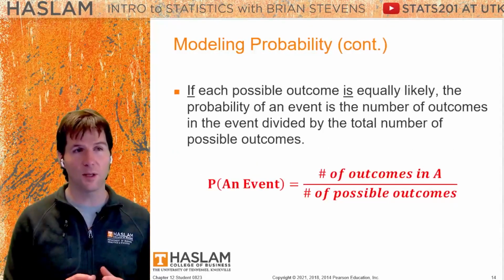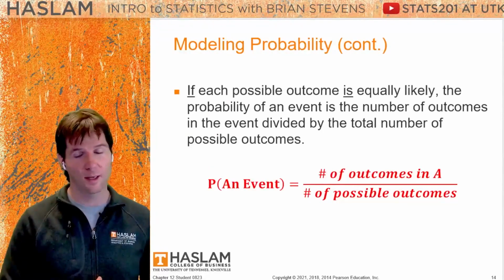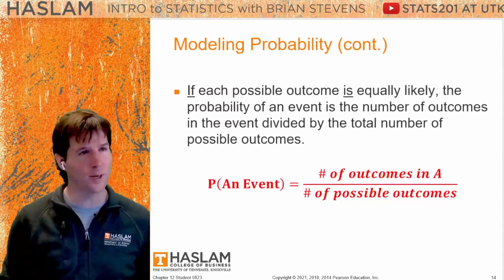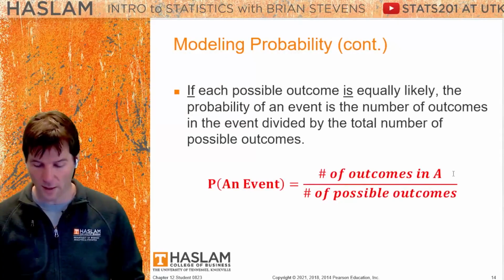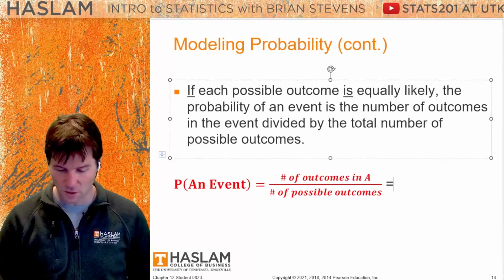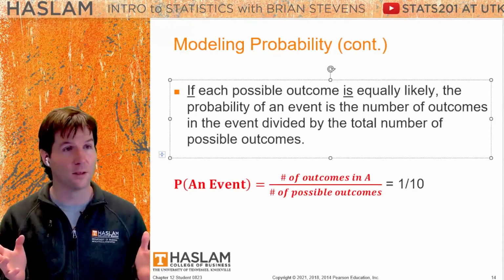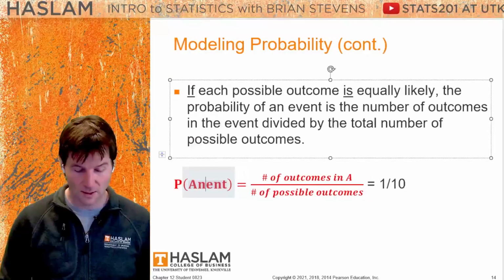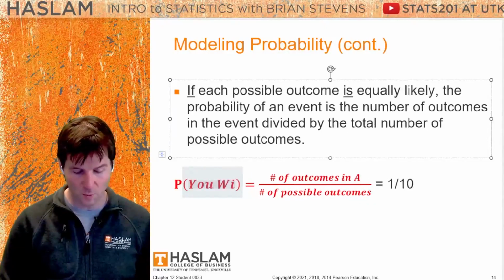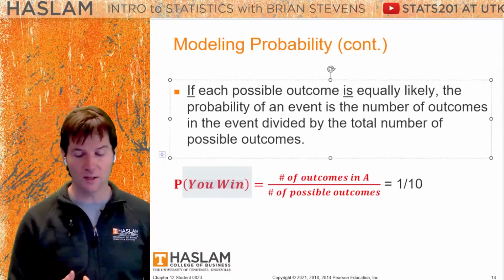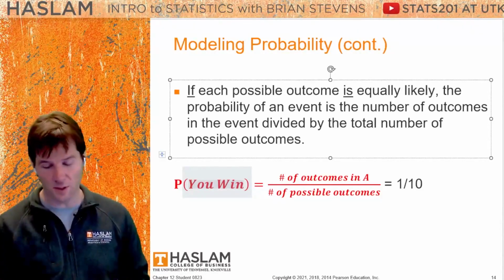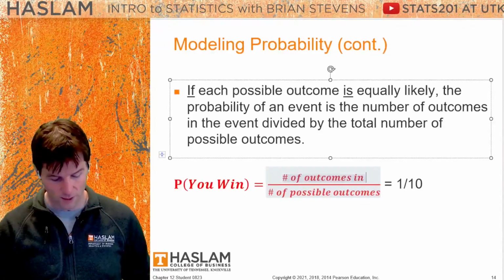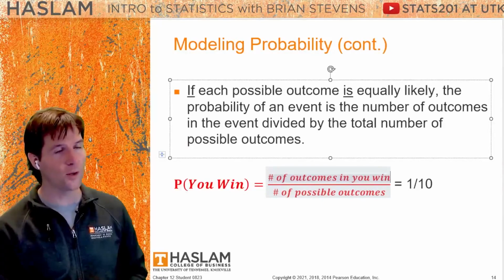They do happen, but they're not as likely. If you have equally likely things, it's really easy to work with. Like maybe you're doing a drawing and there's 10 names, and you're like, oh man, I really want my name to be drawn. Well, there's one outcome that would have you win, and so we just go right here, 1 over 10. So the probability of an event, and this is the way it's notated, the probability of the event you win is going to be the number of ways that A is satisfied, the number of outcomes of you winning, over the total number of possible outcomes.